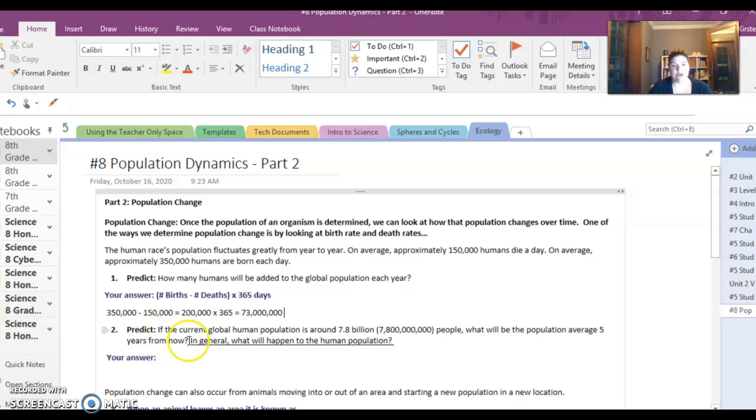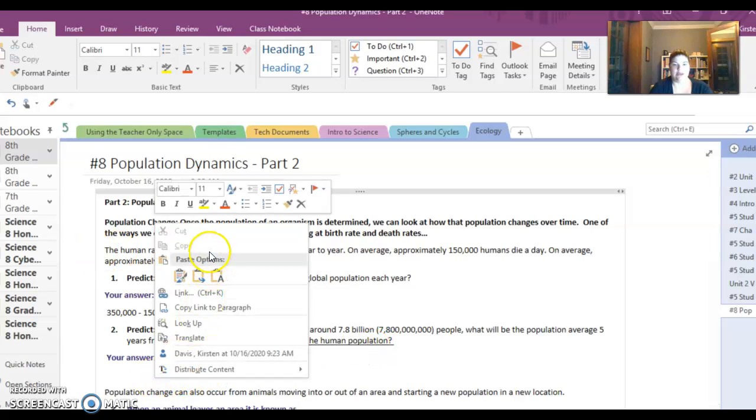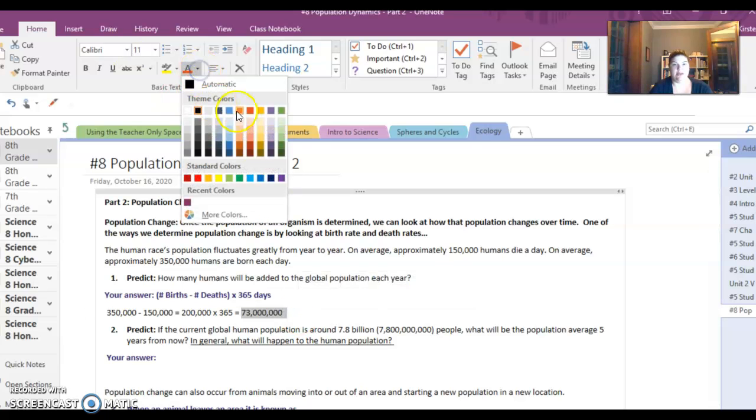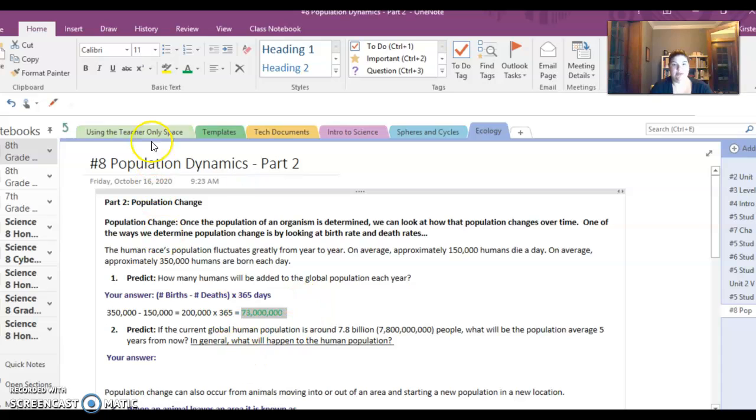Okay, the second question is to predict: the current global human population is around 7.8 billion people. What will the population average be 5 years from now? In general, what will happen? So in general, you can say that the population is going to increase, right? Because we see that we're increasing by 73 million each year. That's going to be, we'll say, in the green because we are increasing. And then for our answer here, we would say, in general, population will increase.